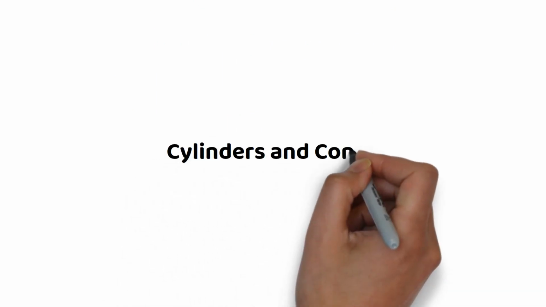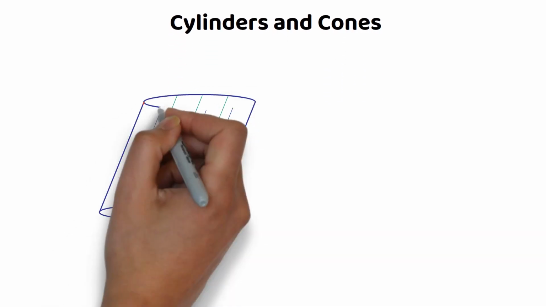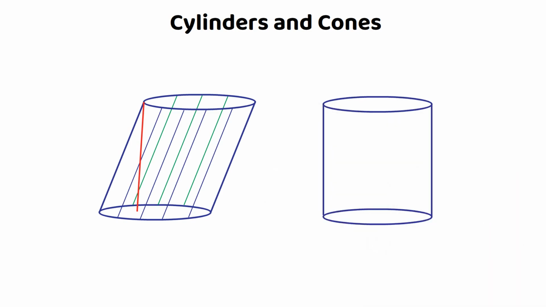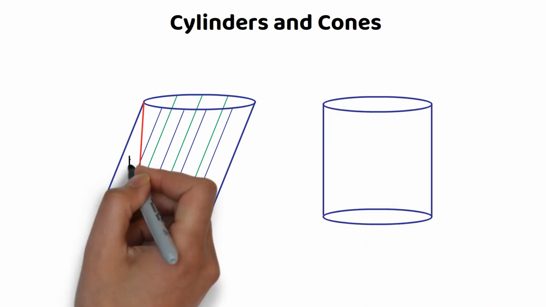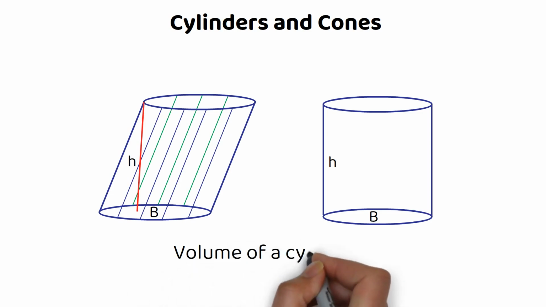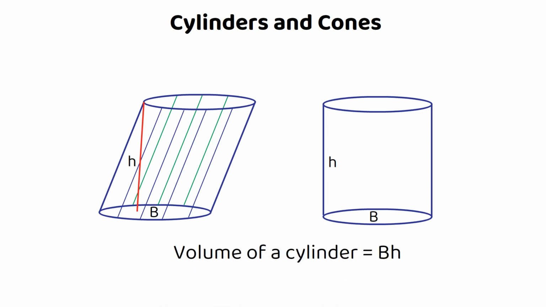Cylinders and cones. A cylinder is defined as a solid made up of parallel lines. Both of these examples are cylinders. The one on the left is typically not what most people would call a cylinder, but under our definition it is. It is a solid which is made out of parallel lines. Some of those rulings are drawn here to make it clear exactly how this solid is made out of parallel straight lines. For every cylinder, the volume is given by the area of the base times the height.